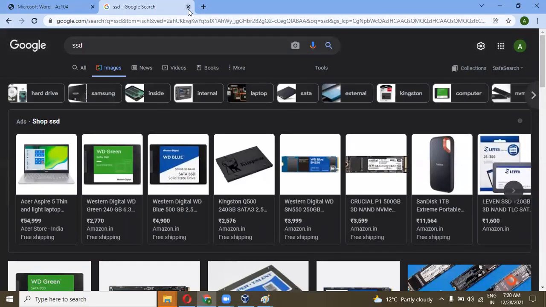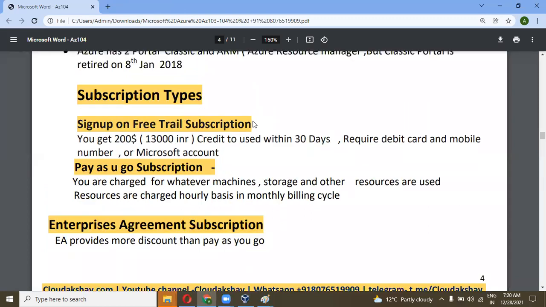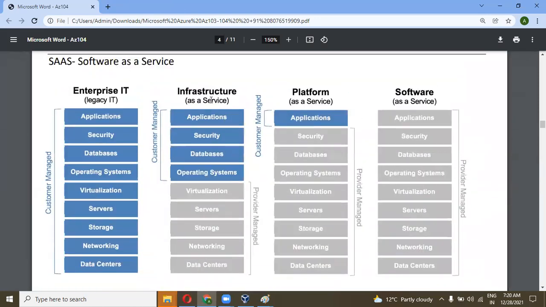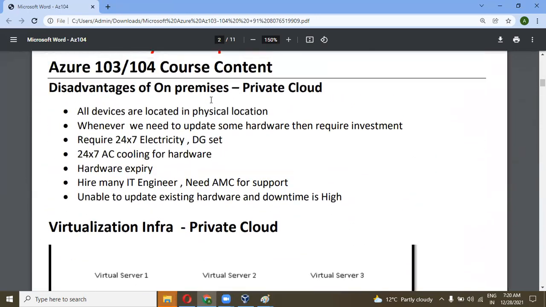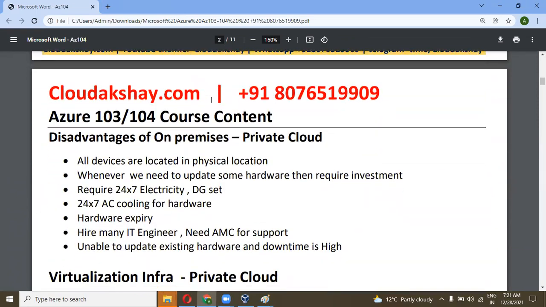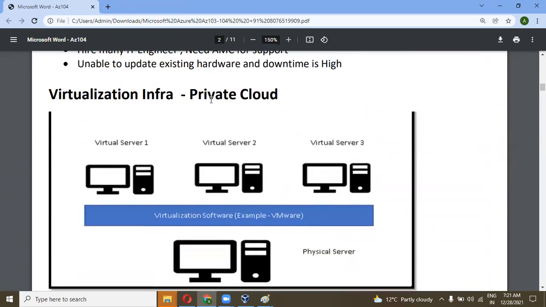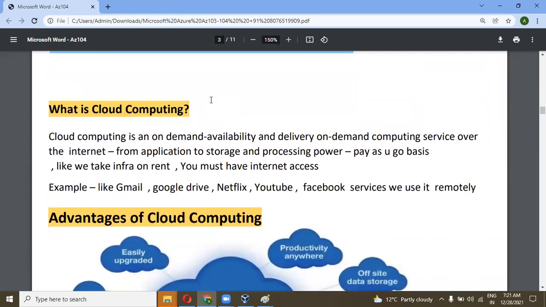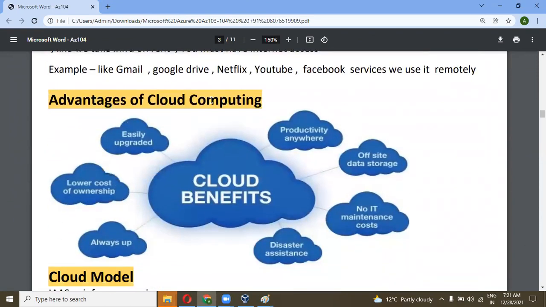Okay, so let's move forward with our course content. We already saw what is private cloud, public cloud, hybrid cloud, IaaS, PaaS, advantages of cloud, virtualization, what is cloud computing, and once more, what are the advantages of cloud computing?